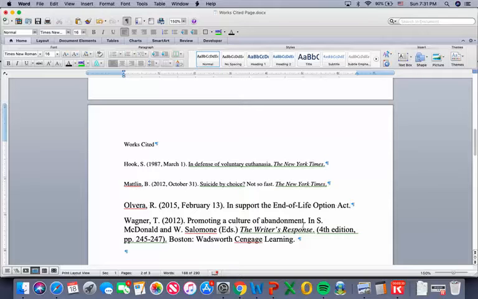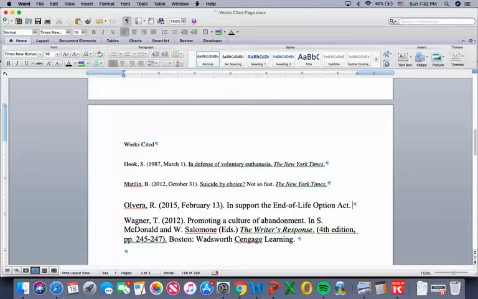So I've maintained that punctuation, and I've also made sure that I maintain the capital letters in the End-of-Life Option Act. But support is going to get a lowercase s, because if we're following the APA guidelines, then that S in support gets a lowercase letter. So we're done with the title of the Olvera article.